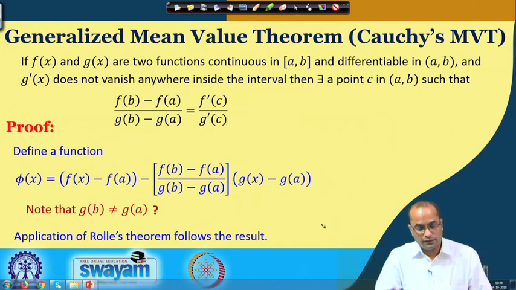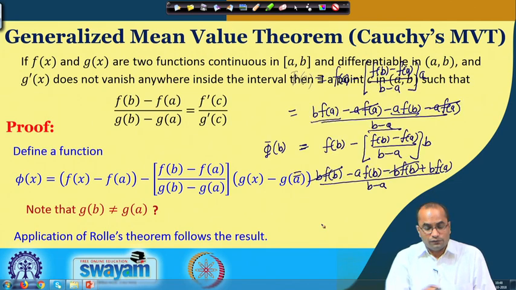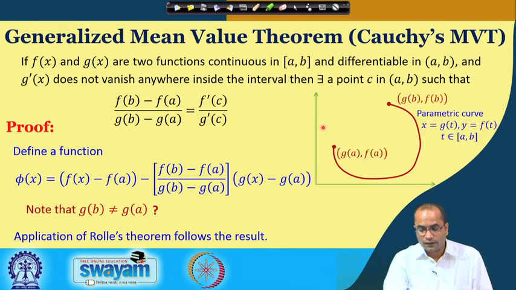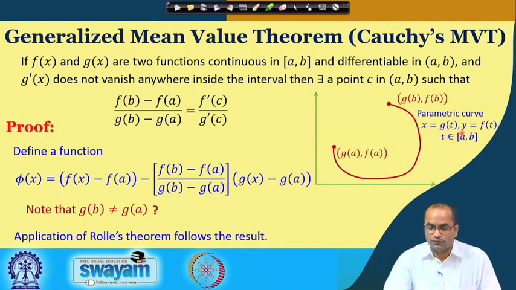Now we discuss the geometrical meaning of this Cauchy mean value theorem. Here we consider a parametric curve given by x equal to g t. G is the given function, but I have introduced this parameter t, which is commonly used for parametric curves, and y is equal to the other function f t, where t varies from a to b in this closed interval. So this parametric curve you can trace by varying the values of t.